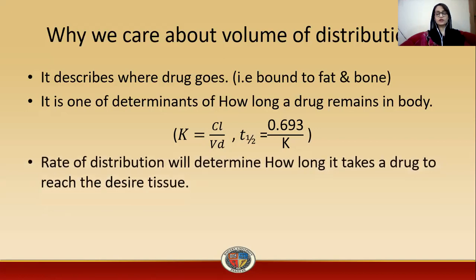Rate of distribution will determine how long it takes a drug to reach the desired tissue. After absorption into the body, the drug will distribute into the body and reach the target tissue where it performs its action. So the time duration it takes from the site of absorption to reach the desired tissue is known as rate of distribution, that is, the rate at which the drug is distributed into the body.